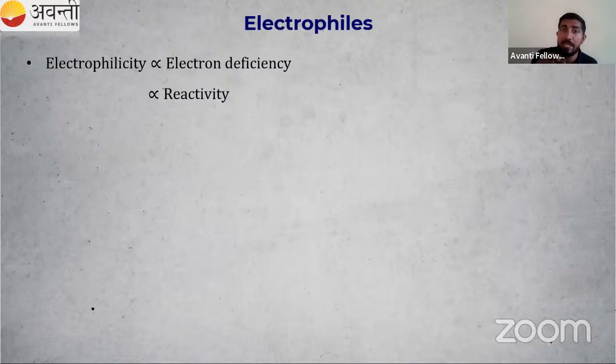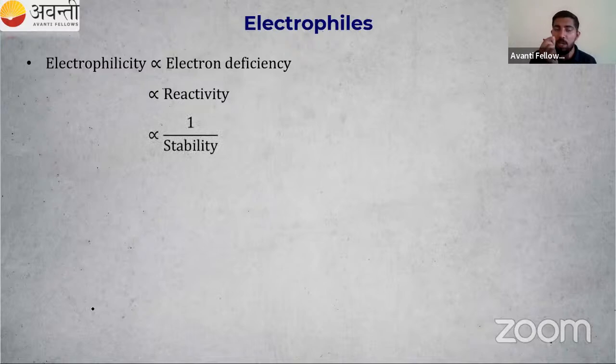Reactivity and stability are inversely proportional to each other. So I can write the next point: electrophilicity is proportional to electron deficiency, which is proportional to reactivity, proportional to 1 by stability, or inversely proportional to stability. More electron deficient, more power. You only have to understand small points.